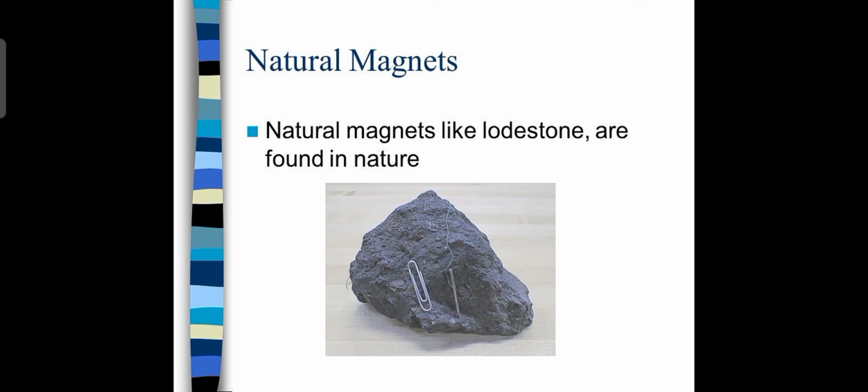The magnet that is found in nature is known as lodestone. This is the figure of the lodestone. It is a black colored stone, and it is a naturally occurring magnet. It is obtained from the soil, and by digging we can obtain this lodestone. So lodestone is the natural magnet found in nature.